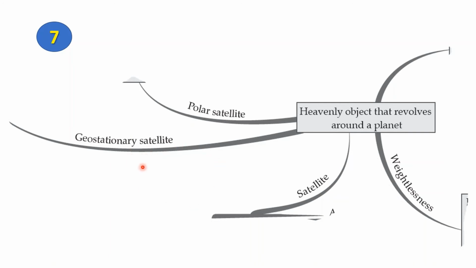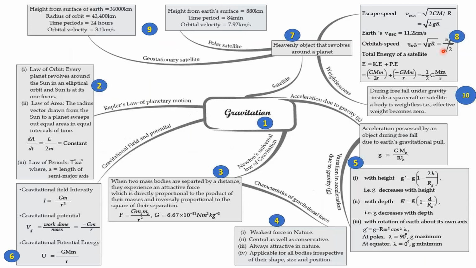Now, the Earth's natural satellite is the moon, and we have been sending artificial satellites since 1957. Now, in satellites, we'll be learning about polar satellites, geostationary satellites, weightlessness, and formulae regarding escape speed and orbital speed. Let's move to escape speed and orbital speed and find out their formulae.